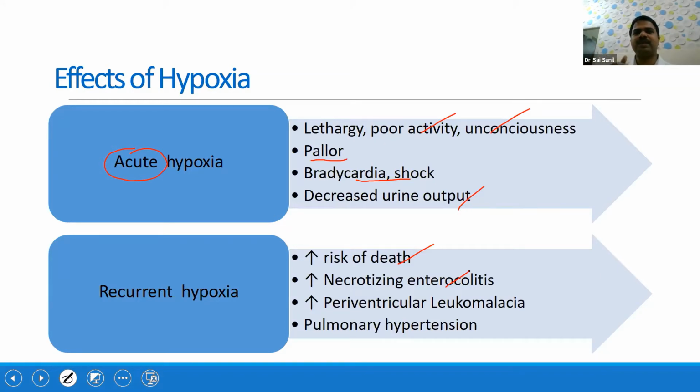That's why in preterm babies, PVL is more common due to hypoxic episodes. And pulmonary hypertension can occur. This can occur in both preterm as well as term babies, but it's more common in term babies.